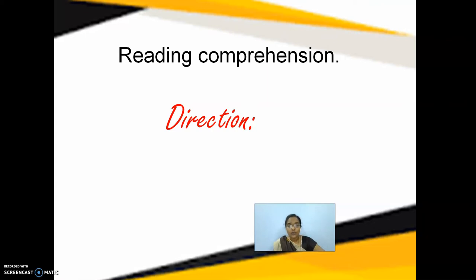So what you have to do first? You have to read the passage carefully. Only then you can find out the answer for the questions. If not, no one can help you to get the answers. And once this is over, I'm going to give you some examples of passages, how a passage will be in your paper.